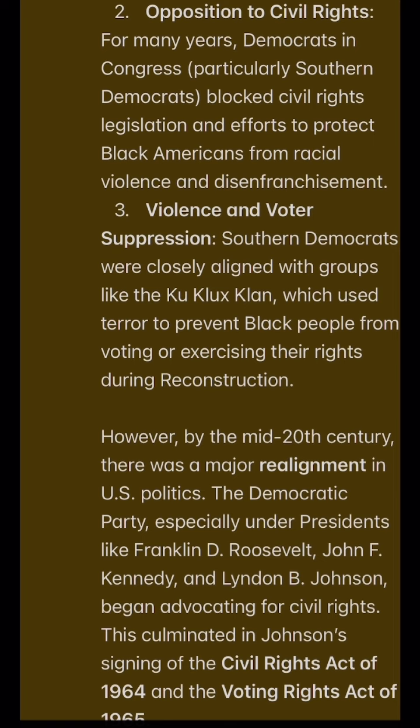3. Violence and voter suppression. Southern Democrats were closely aligned with groups like the Ku Klux Klan, which used terror to prevent black people from voting or exercising their rights during Reconstruction.